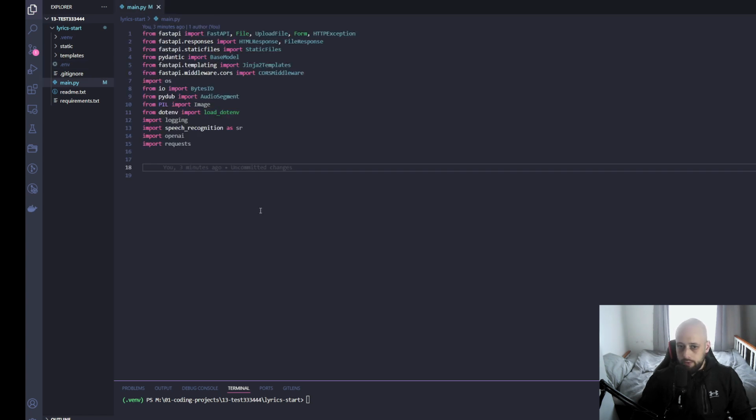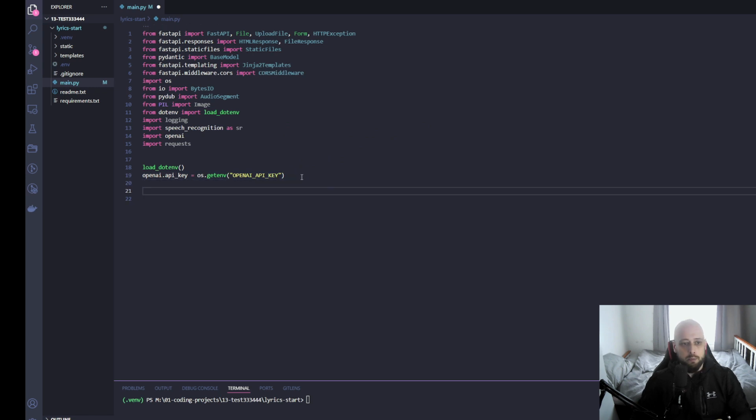Once you have done that, now we can actually import that variable. So we will write load_dotenv. We will say that our OpenAI API key is os, meaning the import that deals with files, as you saw earlier in line 7 here, import os. So we are accessing that and saying get environment variable, and then we're giving the name of the variable. So now we can use that securely.